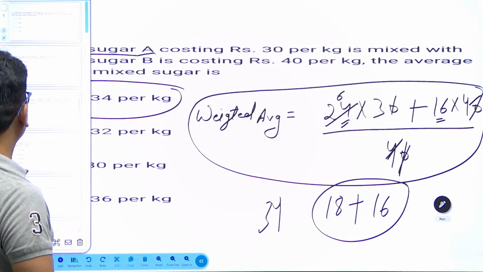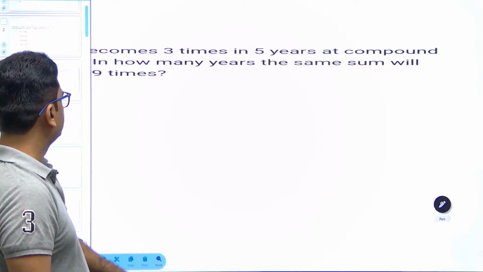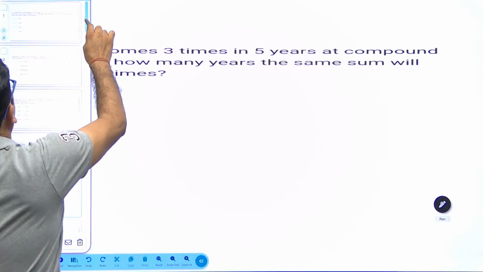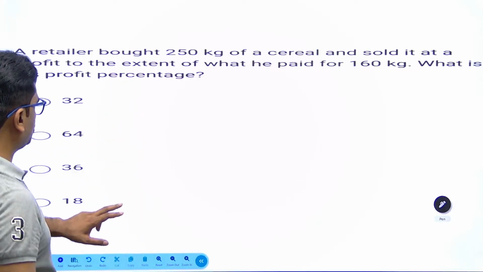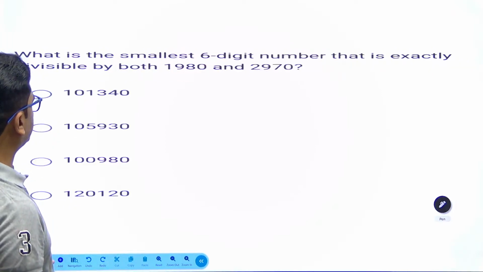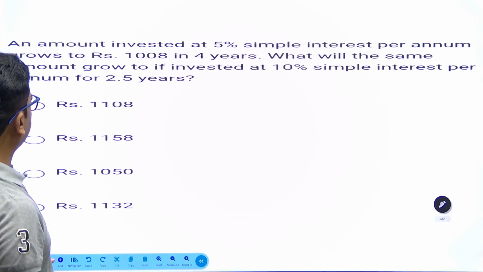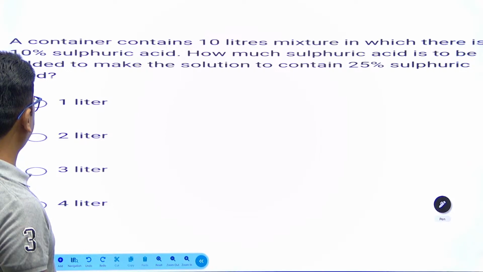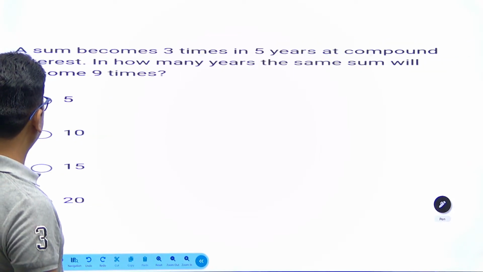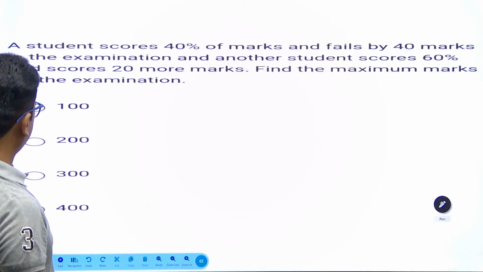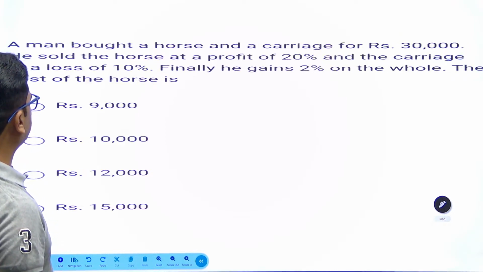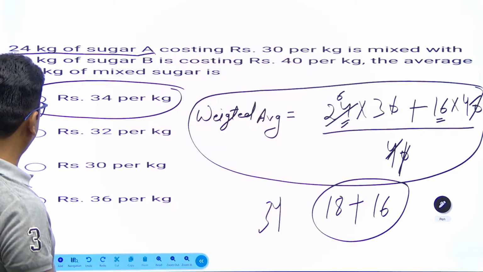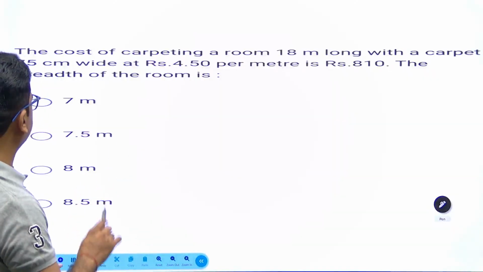Now let's move to the next question, or we will try to solve similar questions like this. Rather than making a lecture of mixed questions, we will try to pick similar questions. We will choose the question. This is a separate type of question. This is also a simple interest question. This question is based on alligation and mixture. This is a compound interest question. This is a simple percentage question. This is quite a good question. This question is also quite a good one. This we have solved, this is a weighted average question. I am searching for another question which is based on the same concept of weighted average.